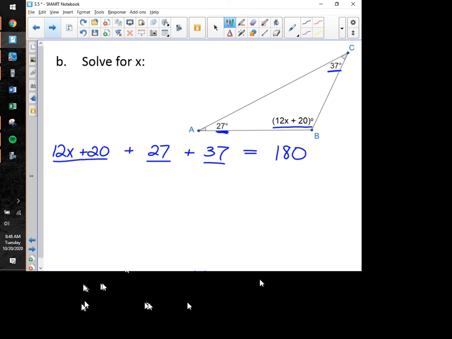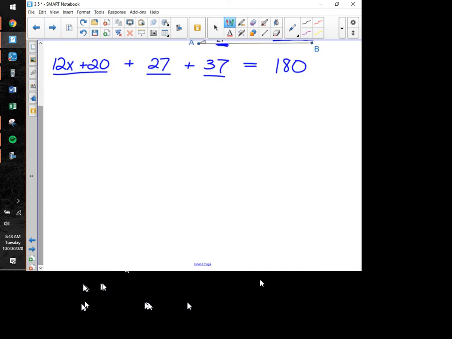And now from here, it's not too bad, everybody. We do have like terms to combine on the left side. The 12x is just going to stay by itself. But let's see, the 27 and the 37 is going to get us 64. Add a 20 to that 64, and we're going to get an 84 there is equal to 180.